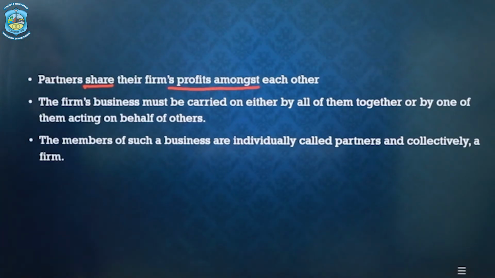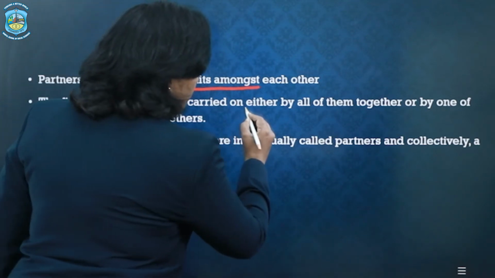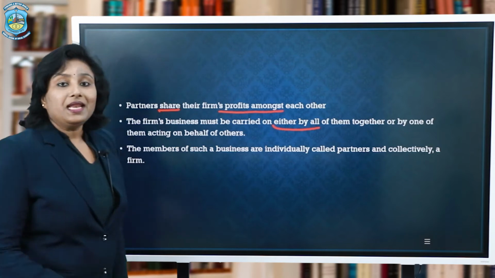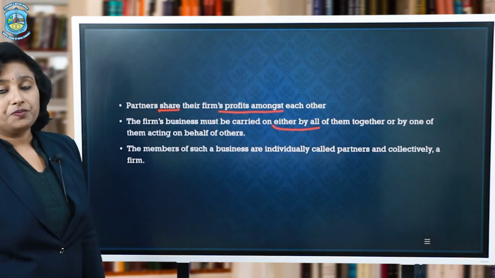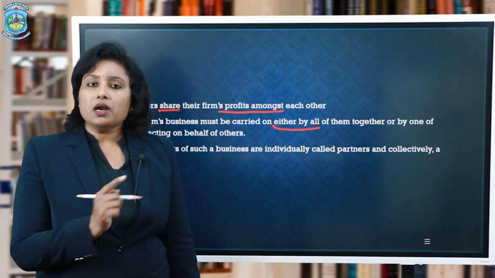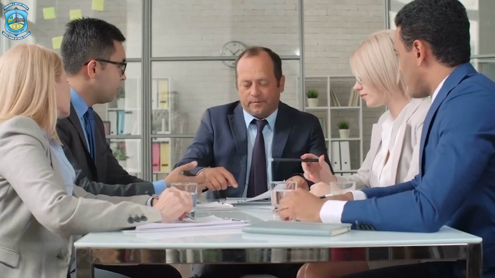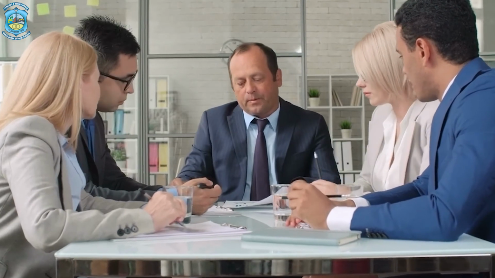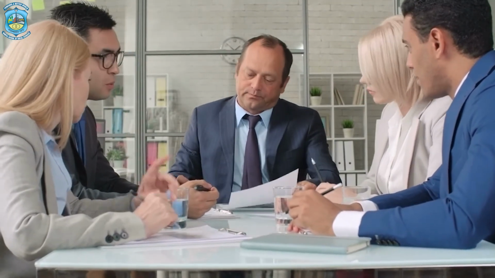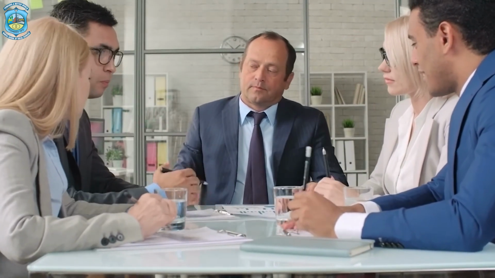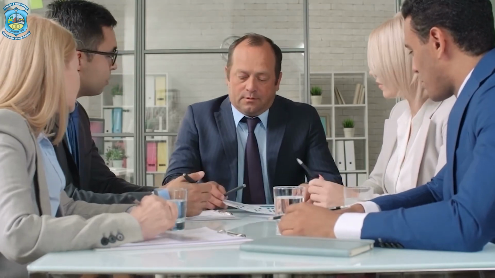The second point is, the firm's business must be carried on either by all or any one of them acting for all. Now, what does it mean? It is not necessary in a partnership firm that all the members have to be actively involved in the operations of the business. Even a single person can handle all the operations of the business and the rest may sit aside, or maybe everyone can look after some or the other work of the partnership firm.